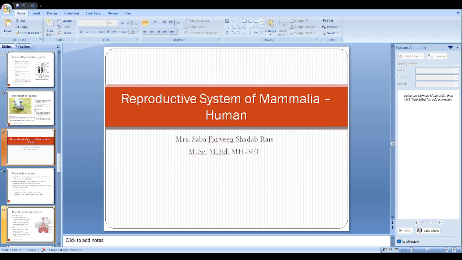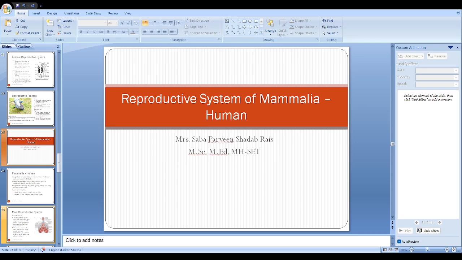Now when I talk about the scrotum, actually it is the testis bag which holds the testis in place. We all know that the human testes are descended from the abdominal cavity to outside the body, because the process of sperm formation, that is spermatogenesis, requires a little lower temperature, which is provided outside the body.